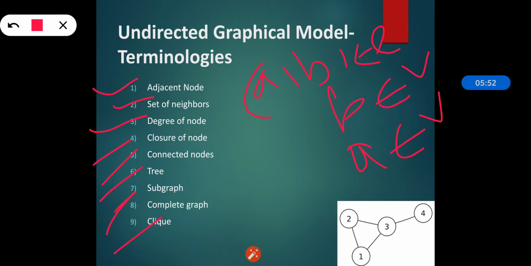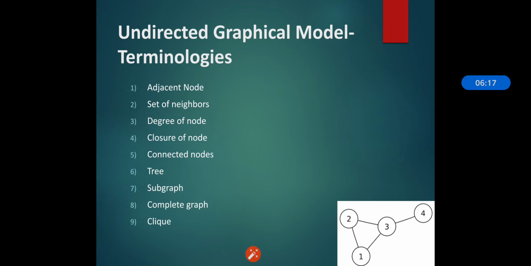And the last terminology is the clique. A clique in a graph is a set of adjacent vertices. We have seen adjacent vertices. So a clique is a set of pairwise adjacent vertices. Any subgraph induced by a clique is a complete subgraph. A clique is maximal if and only if it is not a subgraph of a larger clique. A clique can have a larger number of nodes. So these are a few terminologies related to the undirected graphical model.